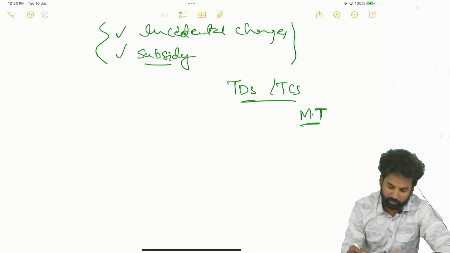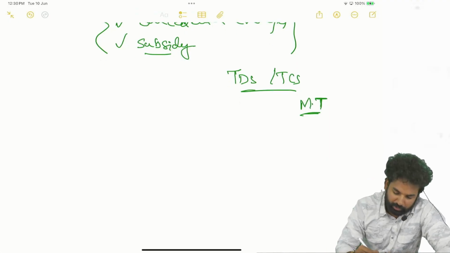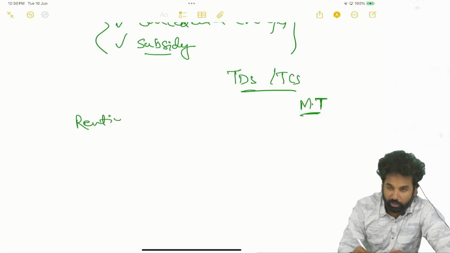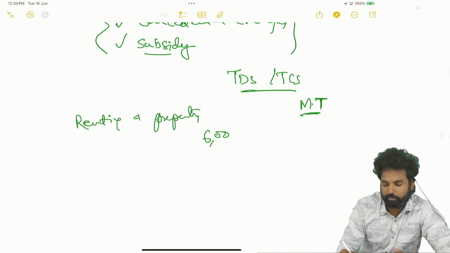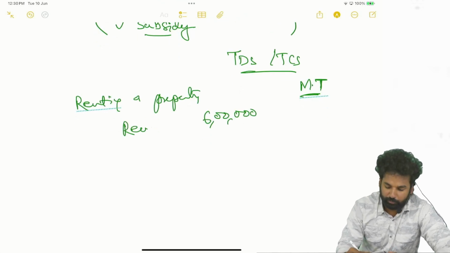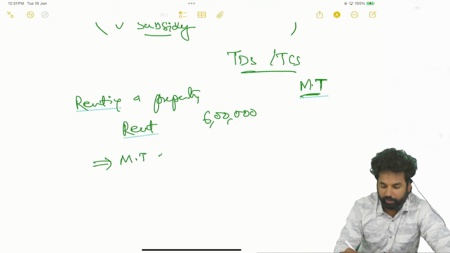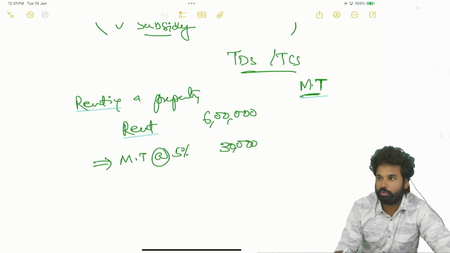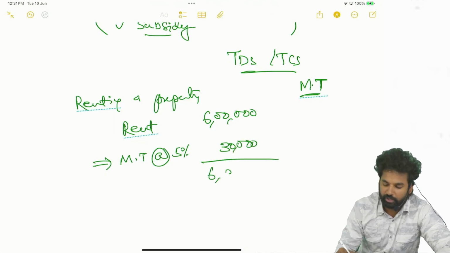See, if you are renting a property, so renting a property at 6 lakhs, okay, so rent. So municipal tax levied at the rate of 5%, okay, 30,000 rupees. So totally it is 6,30,000 rupees.